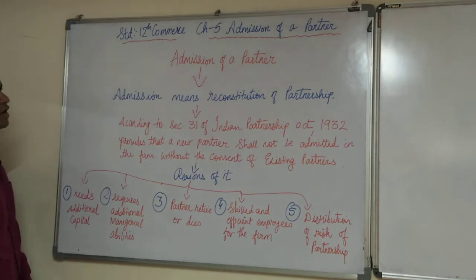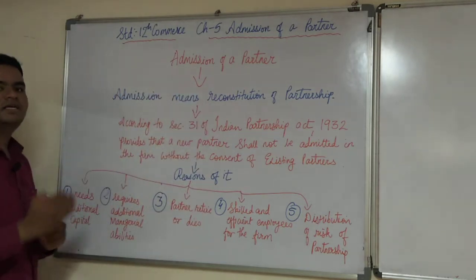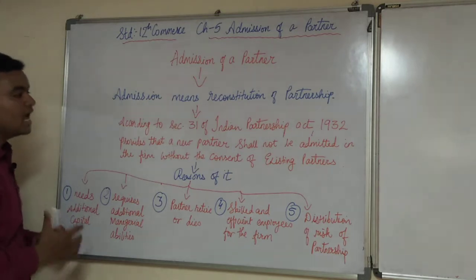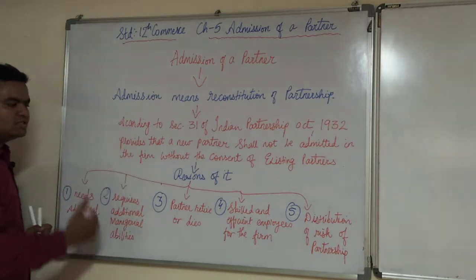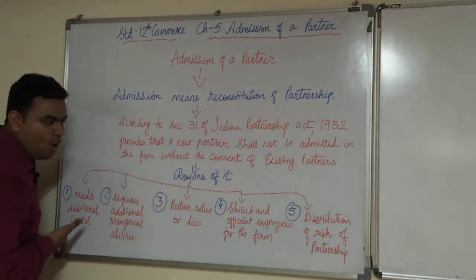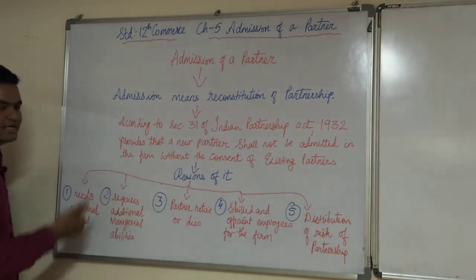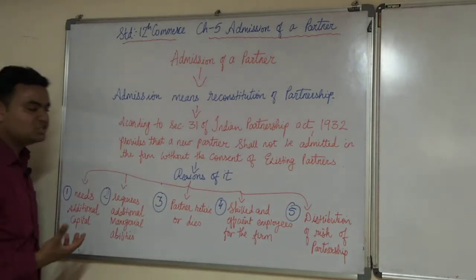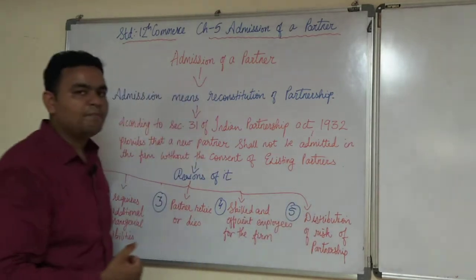So we all got an overview about the admission of a partner, how a partner is going to be admitted into the firm, and for what reasons. It might not be all the reasons together. Sometimes a partner is admitted for additional managerial abilities, sometimes they need additional capital, skilled and efficient employees, and the distribution of the risk of partnership.